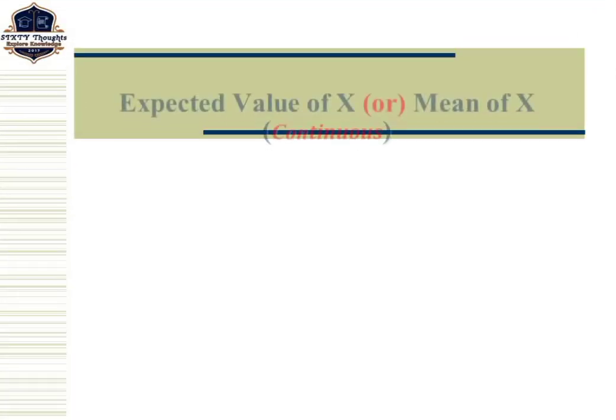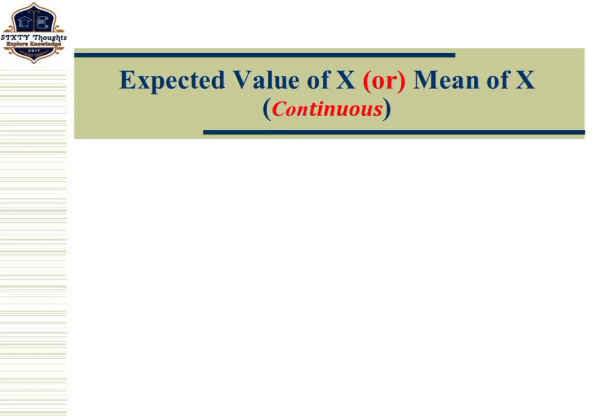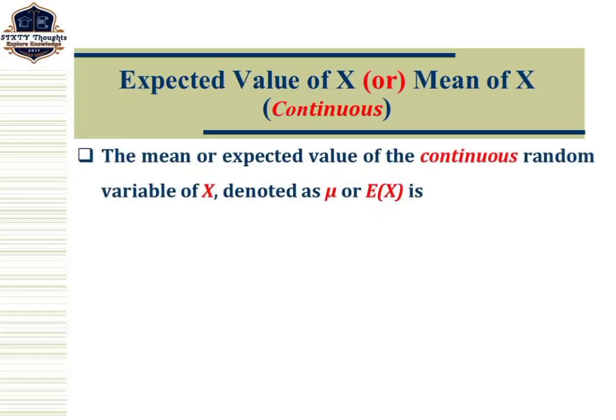In this video lecture, we discuss what is meant by the mean or expected value of X and the variance of capital X for a continuous random variable. Let us see the definition. The mean or expected value of the continuous variable capital X is denoted by mu, or expected value of capital X, and is defined by mu equal to E of X, that is equal to the integral from minus infinity to plus infinity of x into f of x dx.